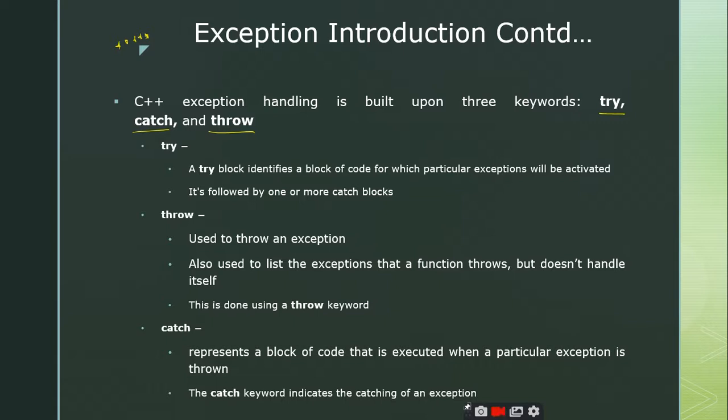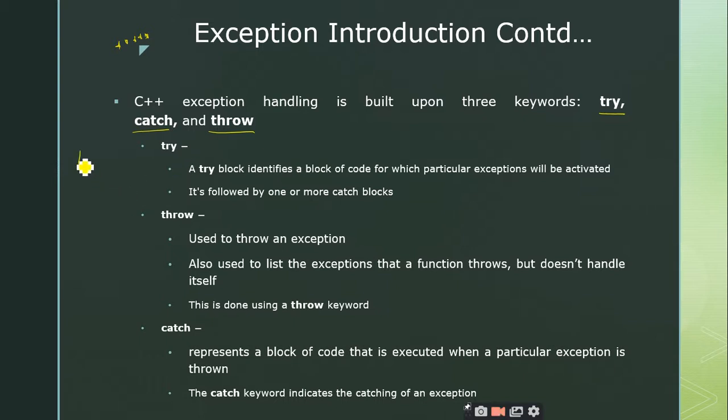But we have three keywords that we will use as a programmer for handling the exceptions: try, catch and throw. Let us see one by one. Try block, and then we have throw, and then we have catch, right? So what does try mean? It is considered to be a block of statements. Try is a keyword, but after the try keyword you will put a block of statements inside the curly braces. So we will have it like this.